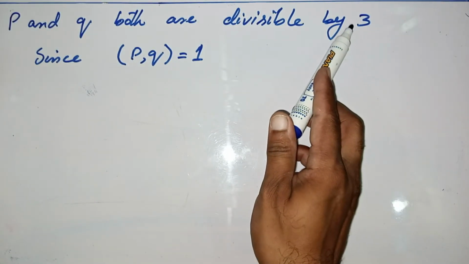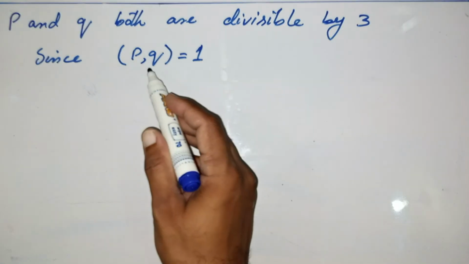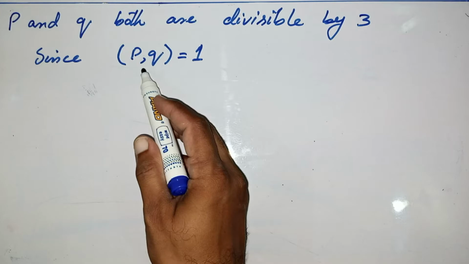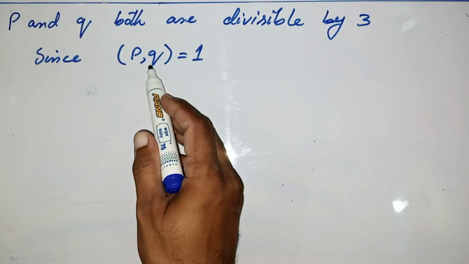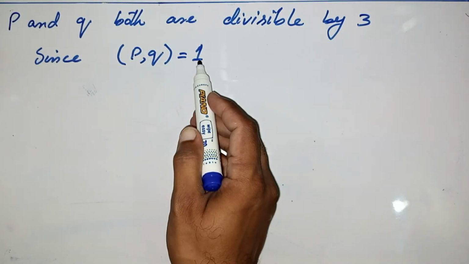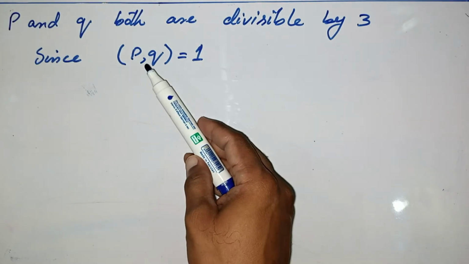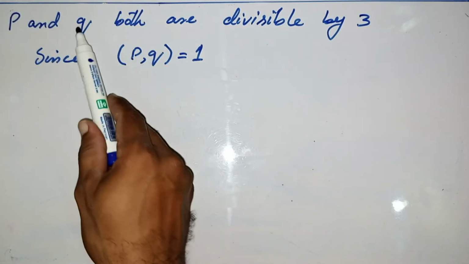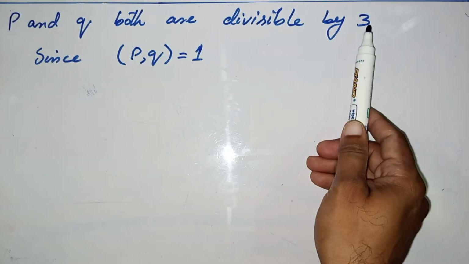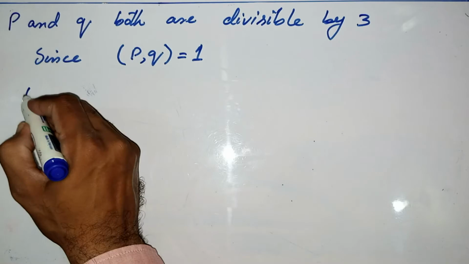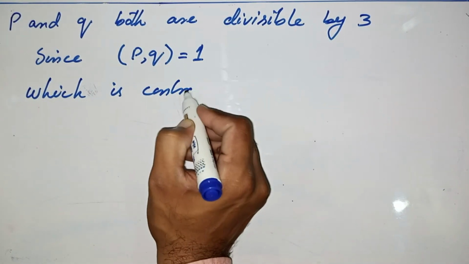So this will be a contradiction, because in the start of the proof you have shown that P and Q are relatively prime numbers whose GCD is 1. So how is it possible that a common divisor of both P and Q is 3? So that will be a contradiction.